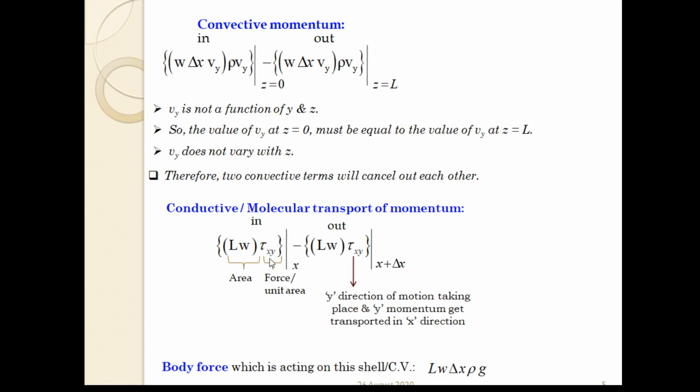Why do we consider xy? Because the motion is in the y direction and y momentum gets transported in the x direction.